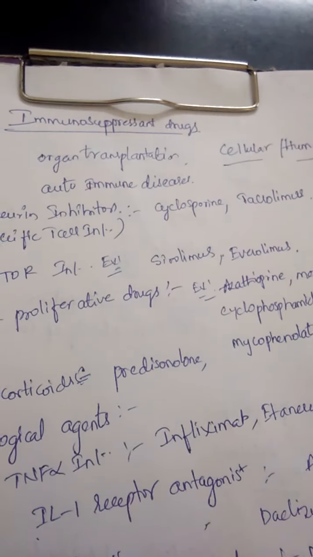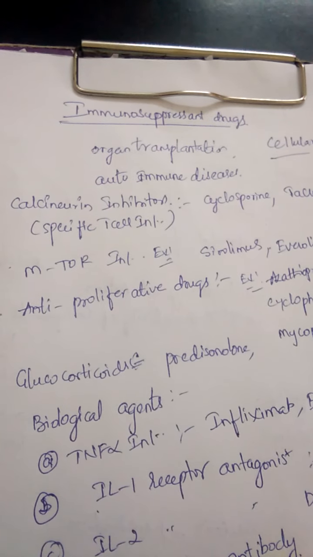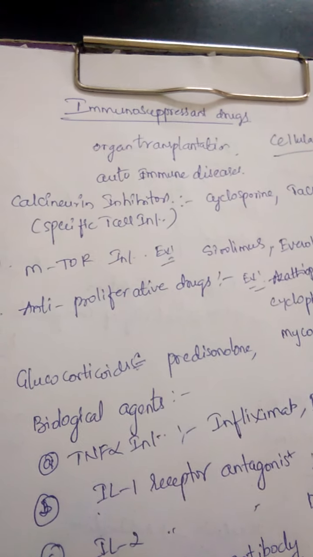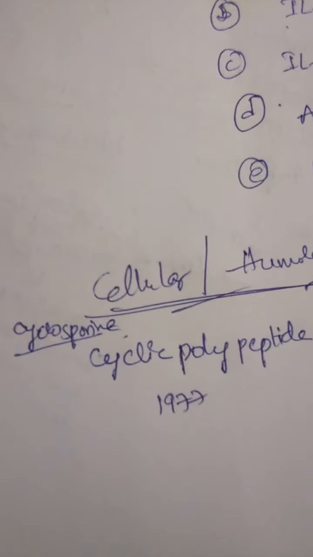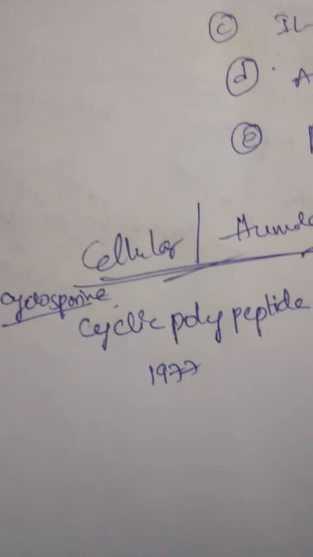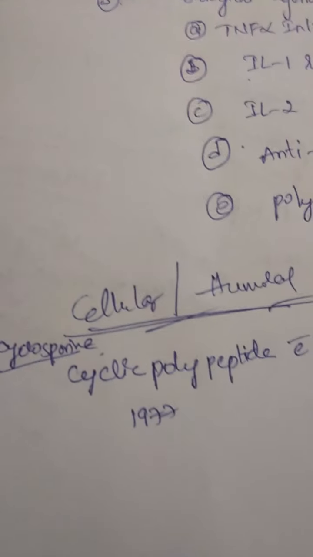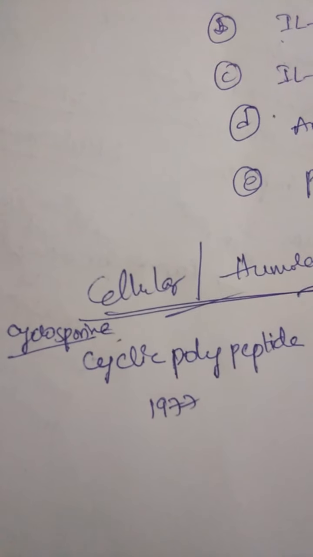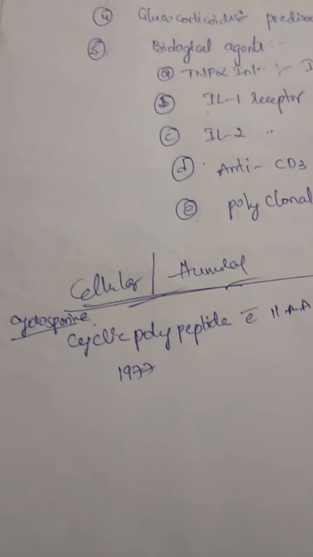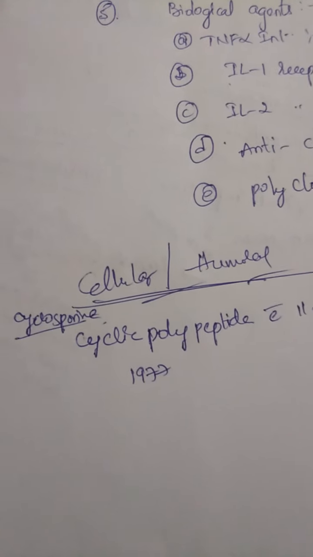In these calcineurin inhibitors, cyclosporin and tacrolimus are the drugs which are used. So now I am discussing calcineurin inhibitors, where cyclosporin and tacrolimus are the drugs.